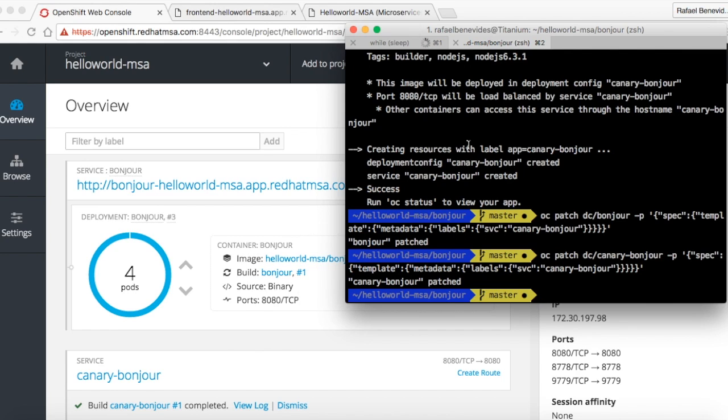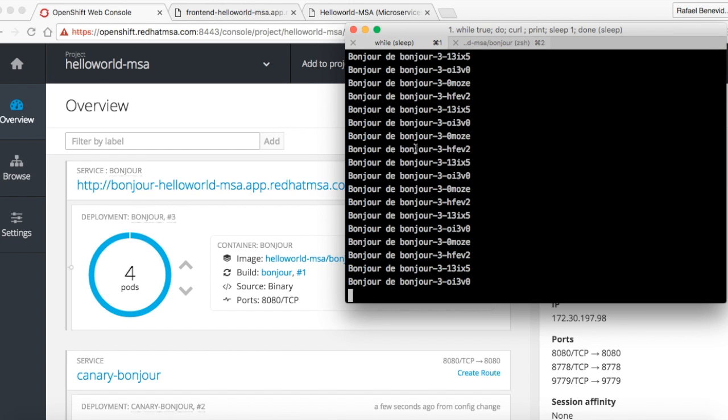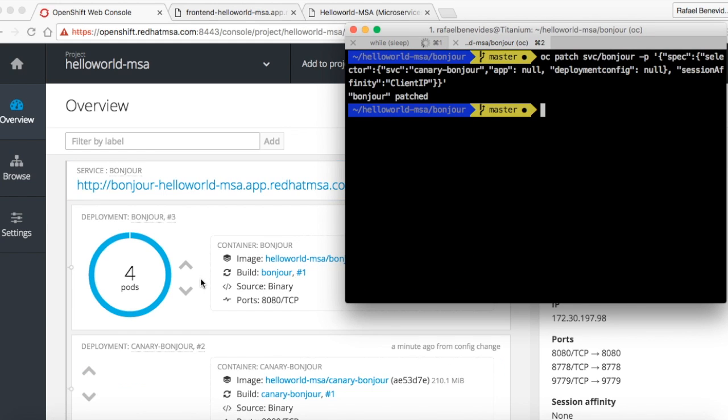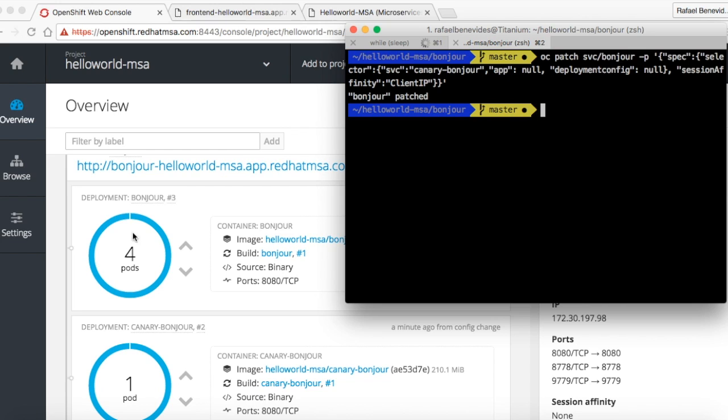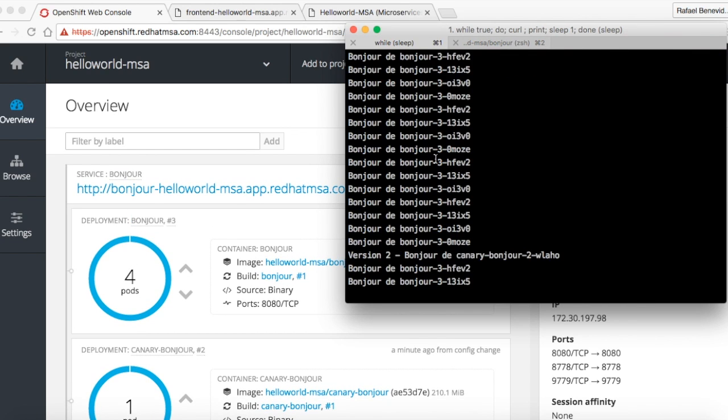Now I can modify the service to point just to that label. So the following patch will use as a selector the Canary Bonjour. We'll remove the selector for app and deployment config, and the session affinity will be client IP. Note here that the Bonjour is running, and once I do that, now both versions are under the same service and we can see how it behaves in the Canary deployments.